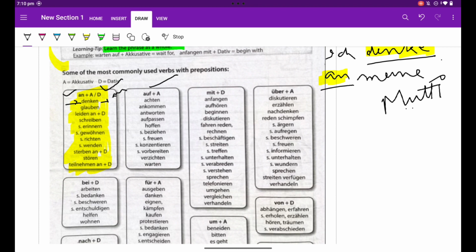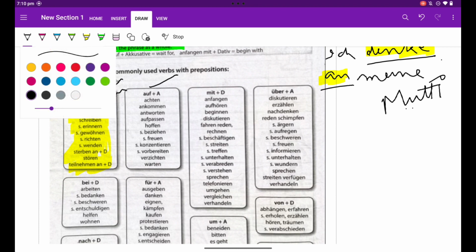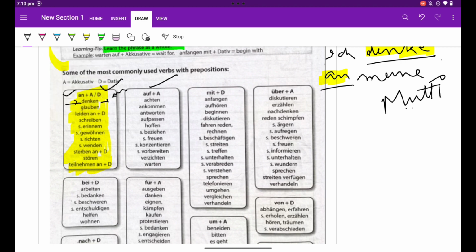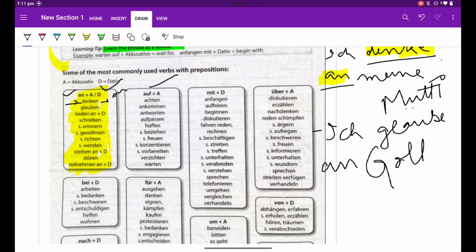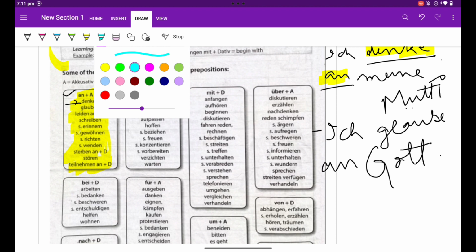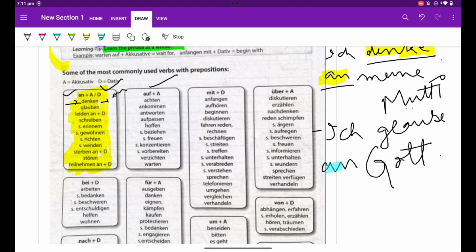Glauben an, so ich glaube an Gott. Glauben is to believe. Second is ich glaube an Gott, G-O-T-T. So this again is a phrase, a preposition phrase, because it has a preposition, fixed, feste Präpositionen.